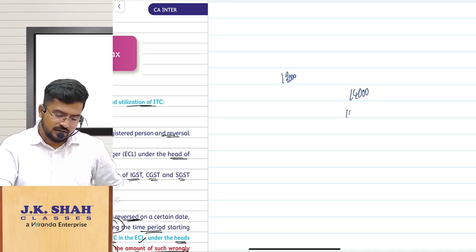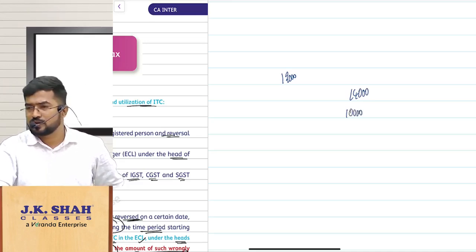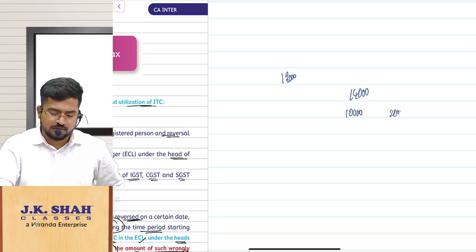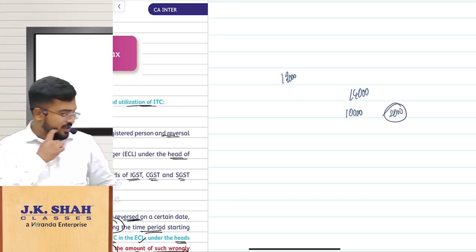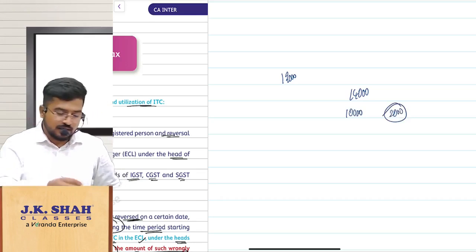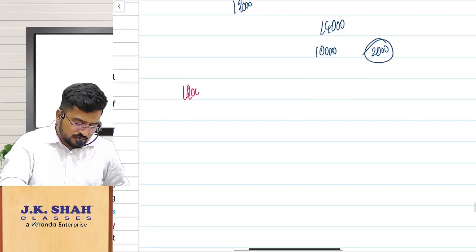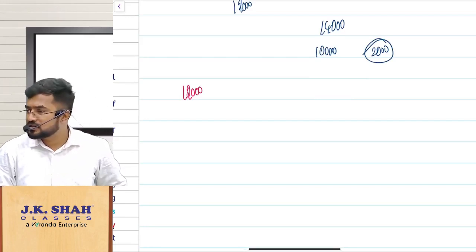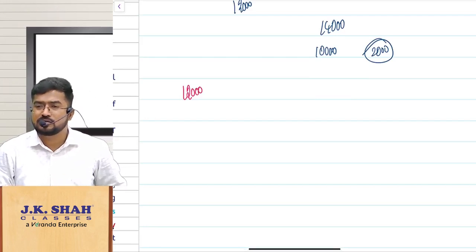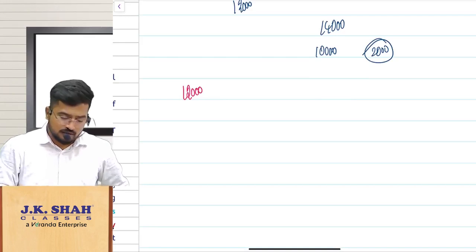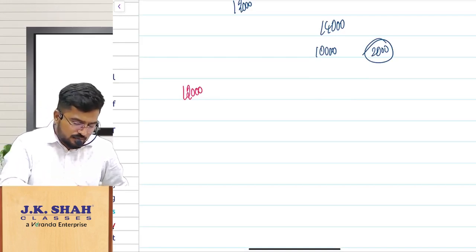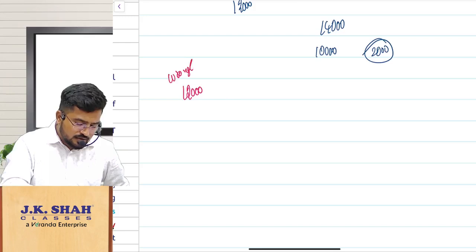But if it is like 10,000, utilized how much? Now the problem here is, IGST I have wrongly availed 12,000. But sir, this is wrongly availed. Clear?